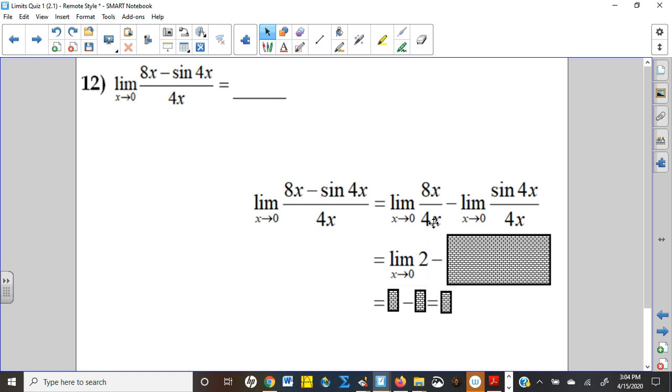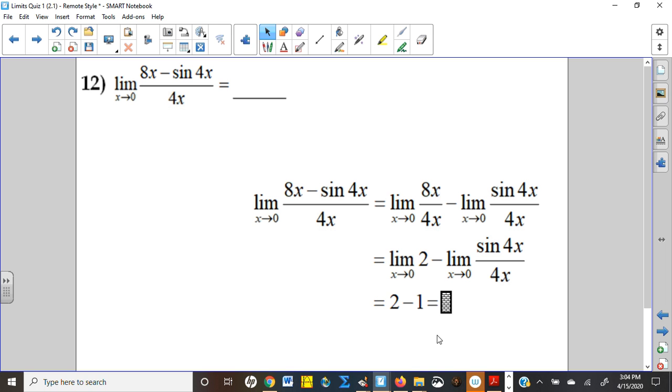Now the 8x over 4x turns into a 2, and then the limit of a constant is itself. The limit of sine of 4x over 4x as we approach 0, and only as we approach 0, is 1, and then you subtract. So a lot of people got the right value on this, but weren't showing the right work. So hopefully that was a good learning experience.